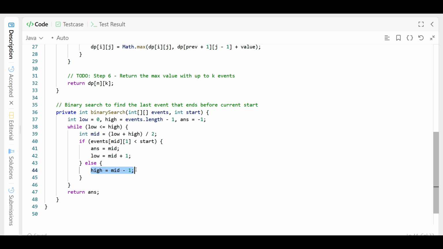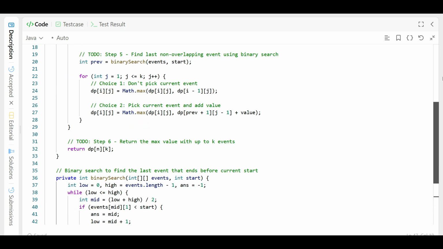Else we set high to mid minus 1, meaning we discard the other half. You know how binary search works, right? So this is your event and this is your start. This method is used to find the last event that ends before the current start, and you will get the answer. I hope you understand.